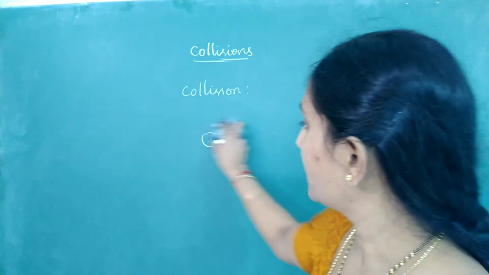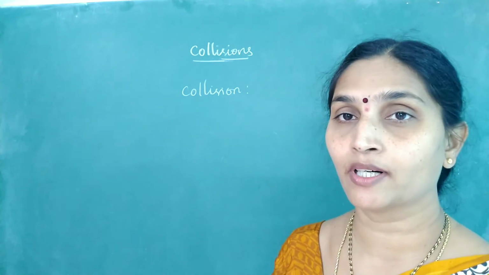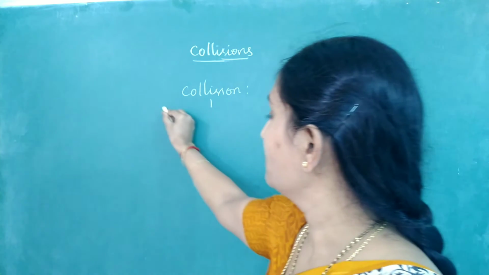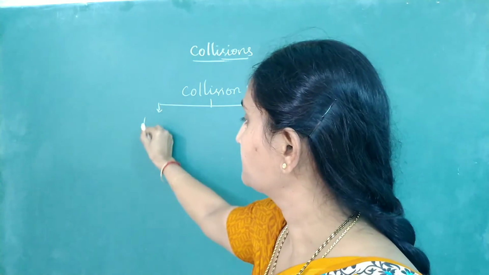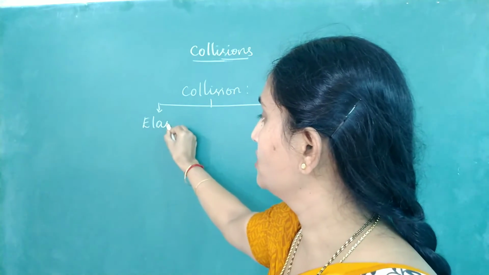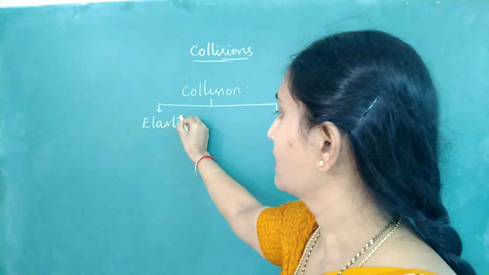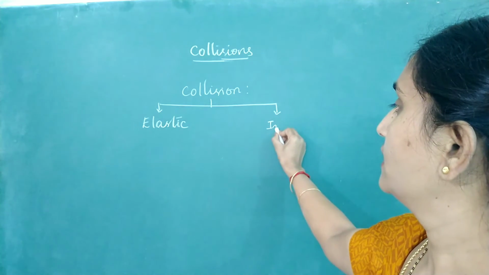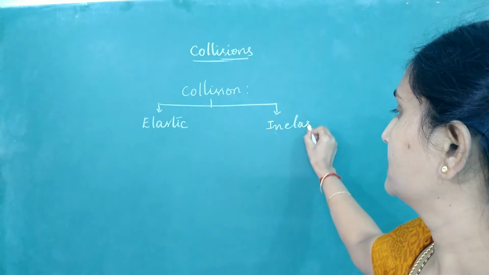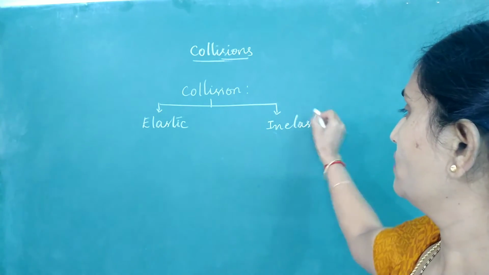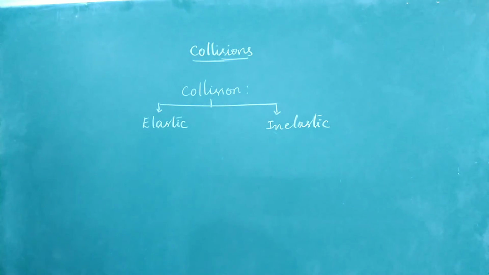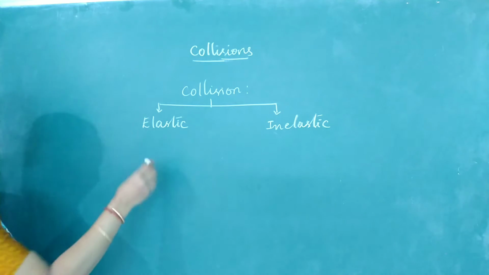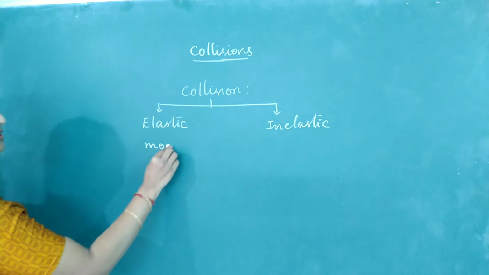Then coming to the different types of collisions. To make it convenient to study, we classify the collisions into two types. One is elastic collision, another is inelastic collision. When do you call the collision elastic or perfectly elastic? A collision is said to be perfectly elastic if momentum is conserved.